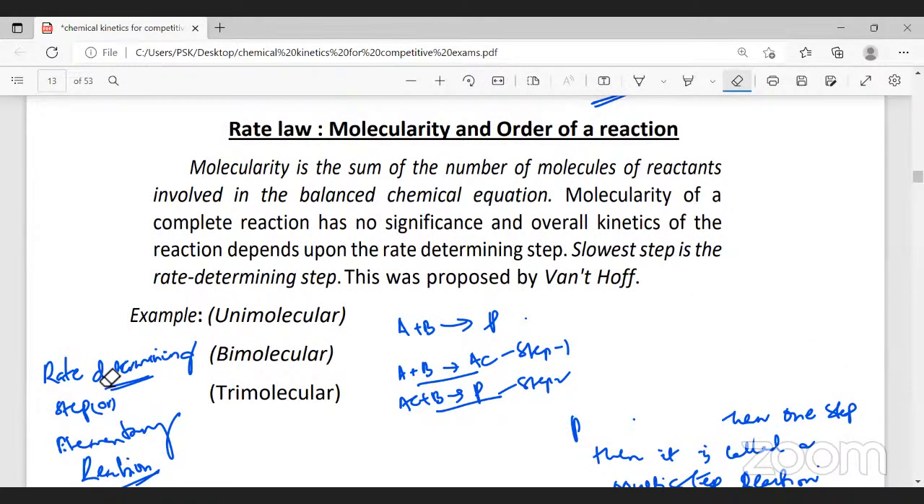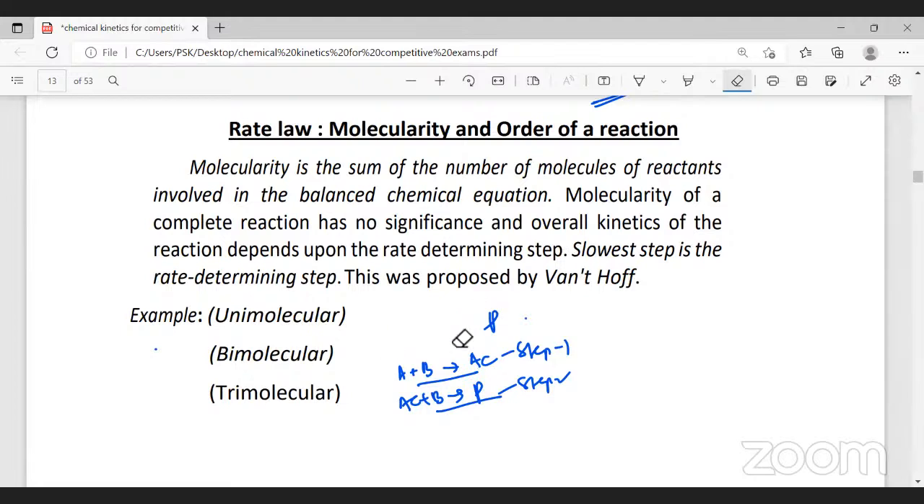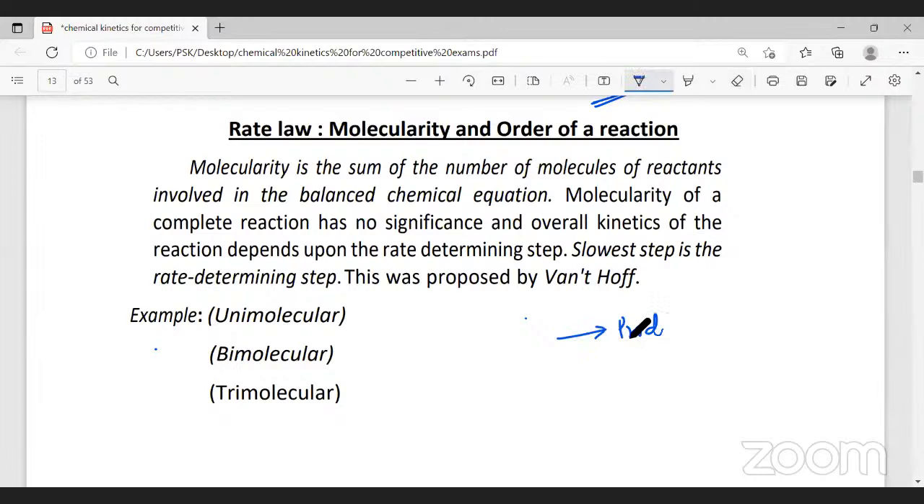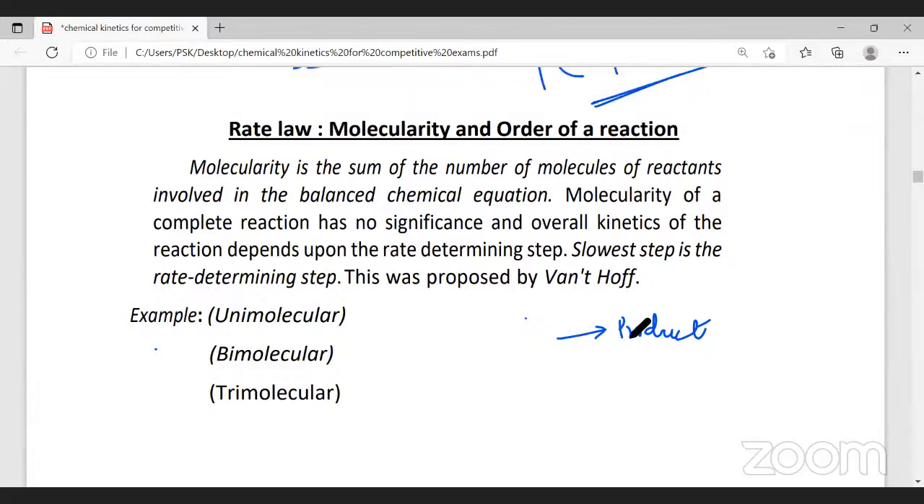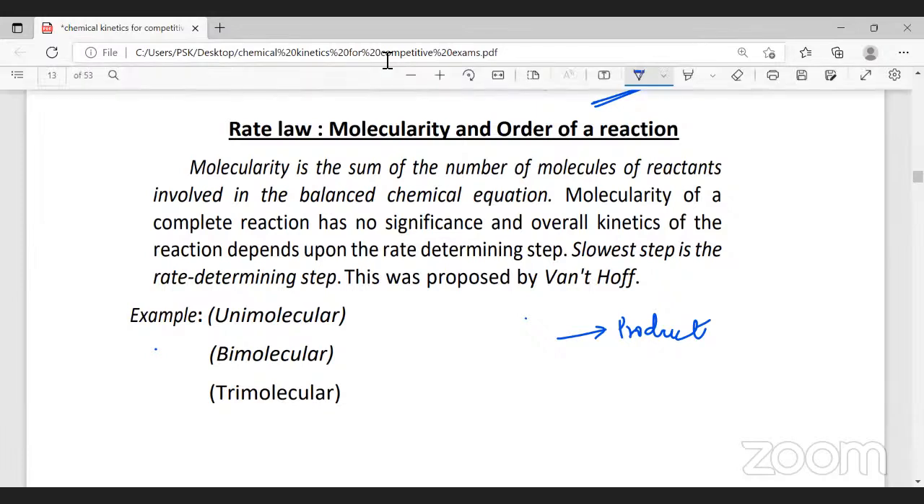Slow step of the reaction is called as what? Rate determining step, or it is also called as elementary reaction. Now, what is this molecularity? You people answer me this question. Now, I'm writing this. Can I firstly call this as a reaction? Please tell me, don't hesitate. You tell whatever you feel like. Can I call this as a reaction?